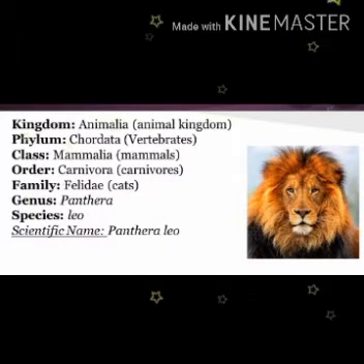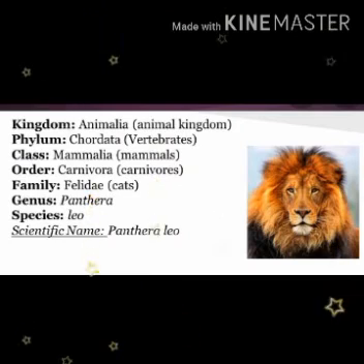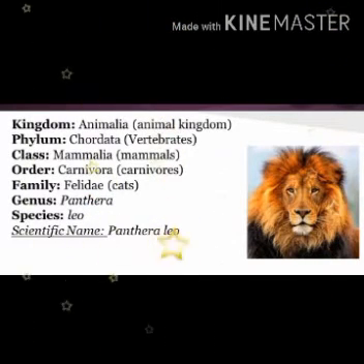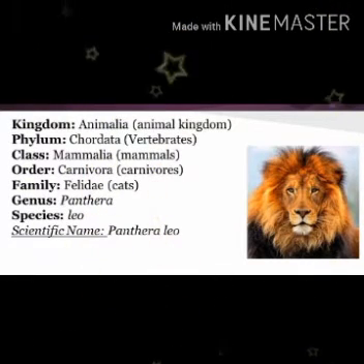It belongs to the family Felidae, means cats family. It belongs to the order Carnivora. Carnivores belong to the class Mammalia, means mammals. It belongs to the phylum Chordata and kingdom Animalia.